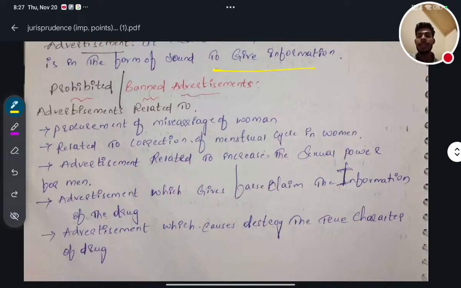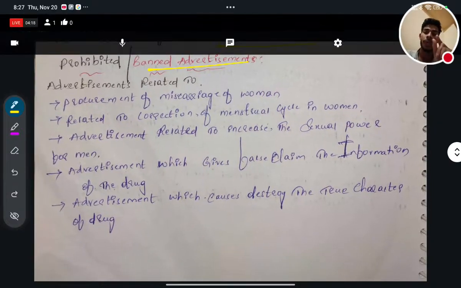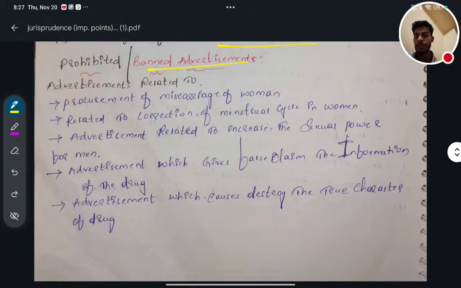Next, advertisement. It means a notice, label or wrapper, or information given in the form of sound. Next, prohibited or banned advertisements. Now if I tell you everything, you will easily understand the main point. What is the motive? Advertisement related to procurement of miscarriage of women, very important. These things happen in village areas.